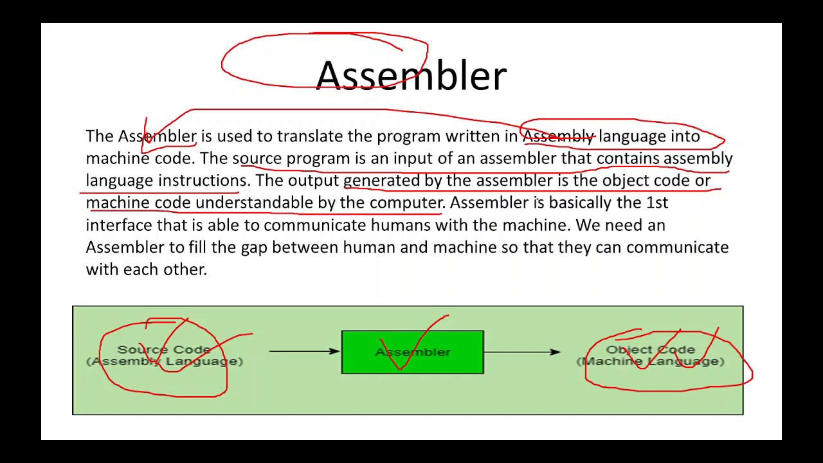As we know, it is basically the first interface able to communicate between human and machine. If you want to communicate with your computer, you have to use at least an assembler, and it was the first interface. We need an assembler to fill the gap between human and machine, so that they can communicate with each other. If we want to make a communication with the machine, we have to basically go with this.